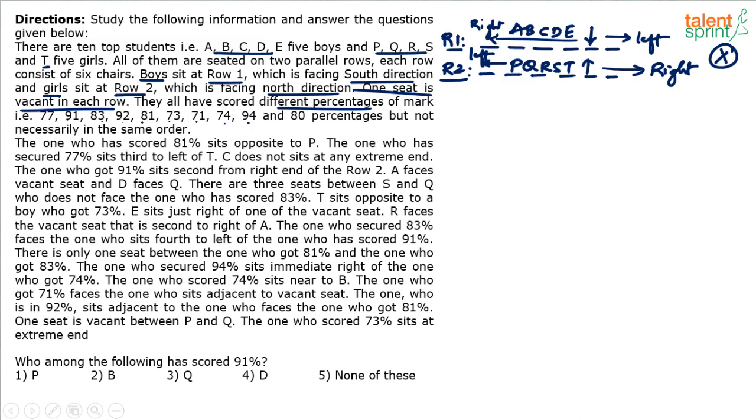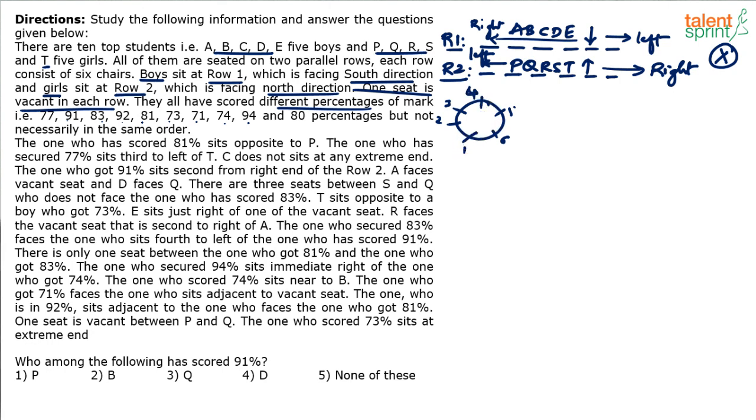Now, important point to be noted is, since this is a linear arrangement with 2 rows, we have to be a little careful. See, the advantage in circular arrangement is you can start anywhere on the circle. Like, let's say these are the 6, 7 positions. Any one can be taken as the first position. So if this is first, then automatically this becomes second, third, fourth, fifth, and sixth. And we can say left and right accordingly, based on whether the person is facing center or outwards.